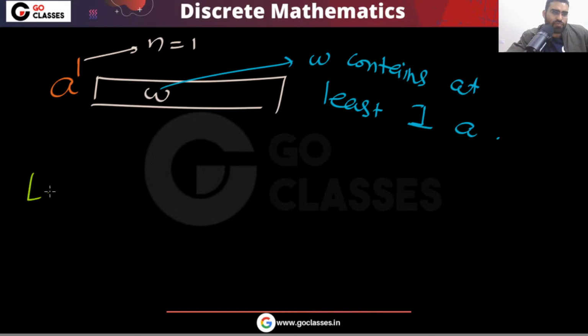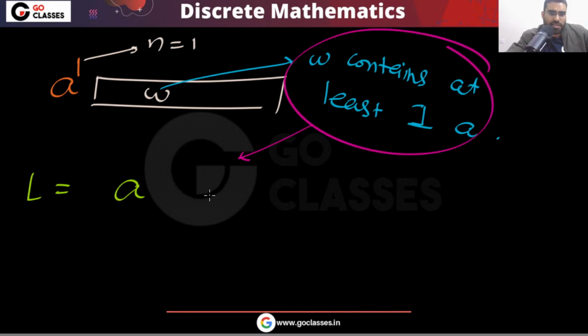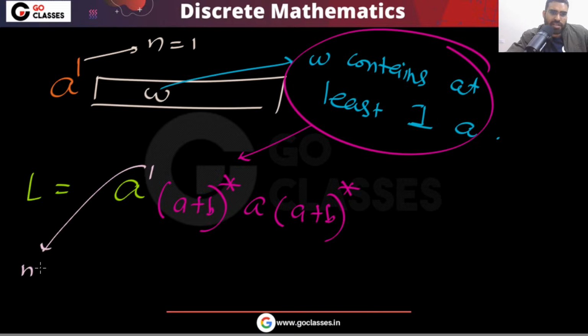So what is your language? Tell me. In your option D, your language is basically starting with A, and then you must contain at least one A. For that, you can write this regular expression containing at least one A. Now you can see you are taking n equal to 1, and the remaining part you are considering as W. This is your language. Because you can write a regular expression.